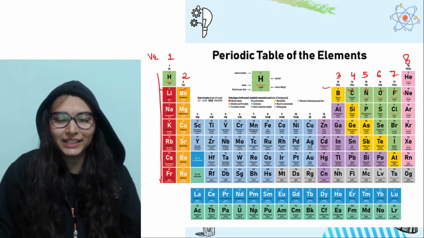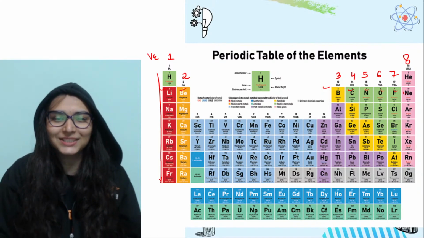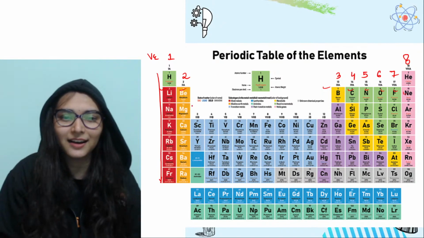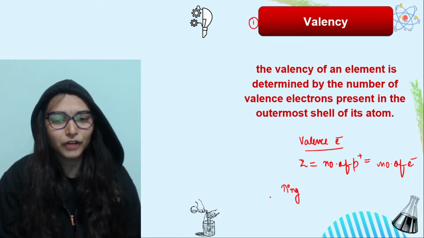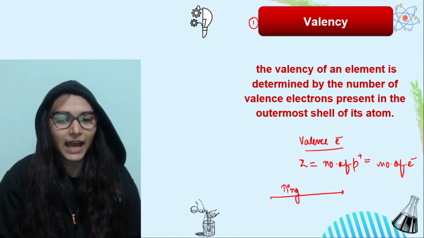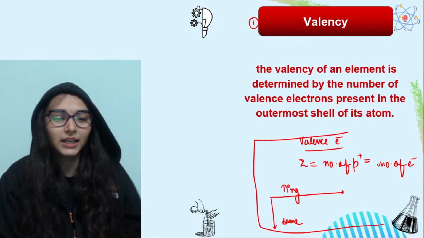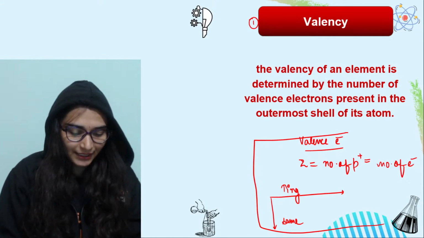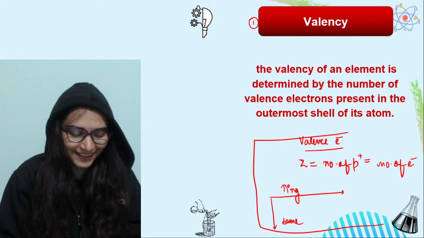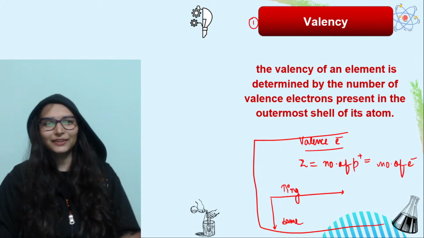In the chat box everybody, what will happen to valence electrons in a group? They are going to remain the same. That was the criterion of arranging the elements, right? So what is the trend in valence electrons? They are increasing from left to right across a period, and top to bottom in a group they remain the same. I guess nobody has a problem with valence electrons. If you want me to repeat it, you can let me know in the chat box. I guess that's clear. Yes, exactly. Yes, Devanshi, we will revise the valency also. The valence electron trend is clear.